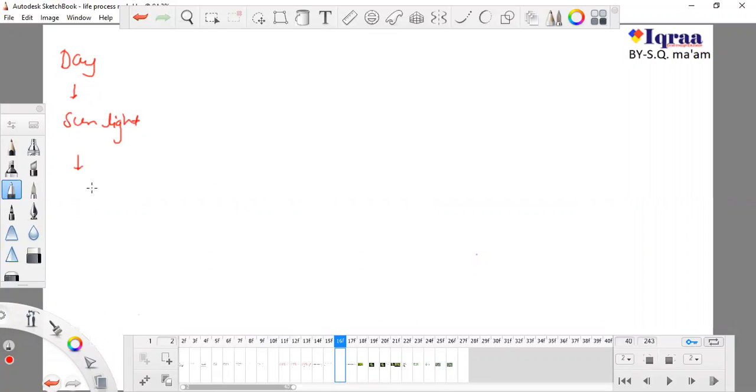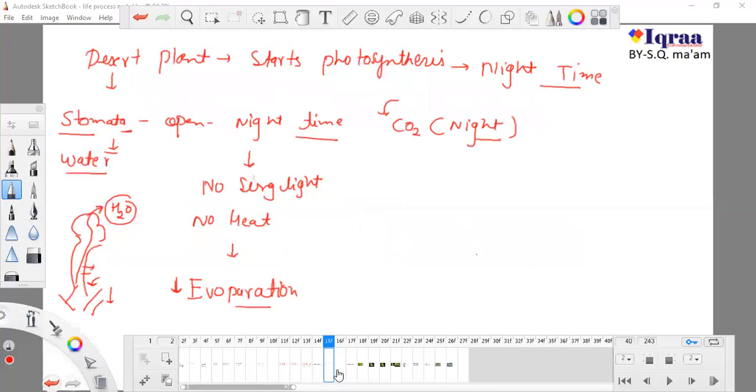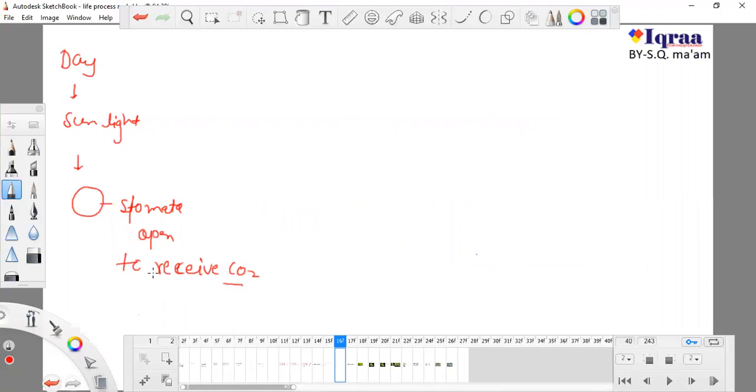Now if stomata open during daytime to receive CO2, because in the reaction of photosynthesis plants need carbon dioxide, so carbon dioxide is taken from the atmosphere. Now suppose this is daytime and I'm talking about a desert plant. The plant is opening its stomata to receive carbon dioxide.